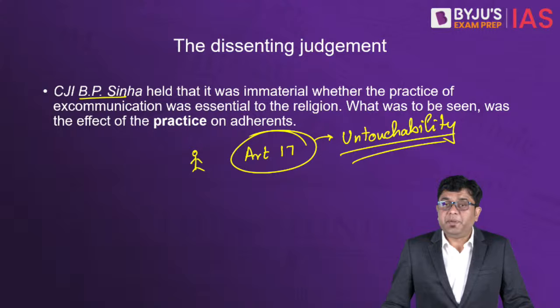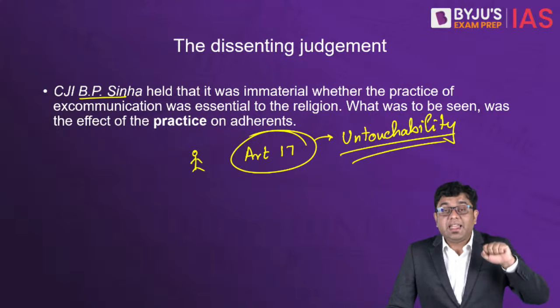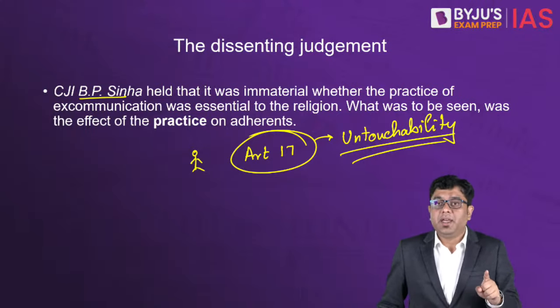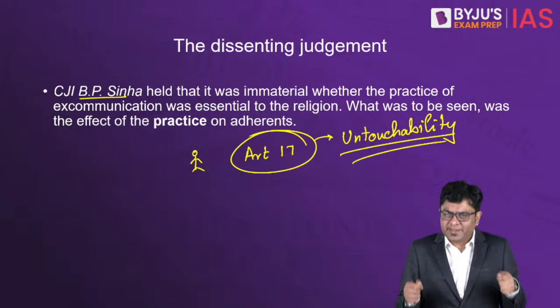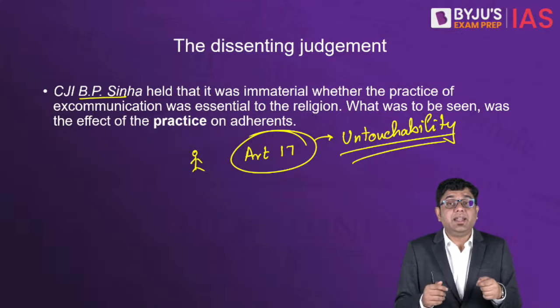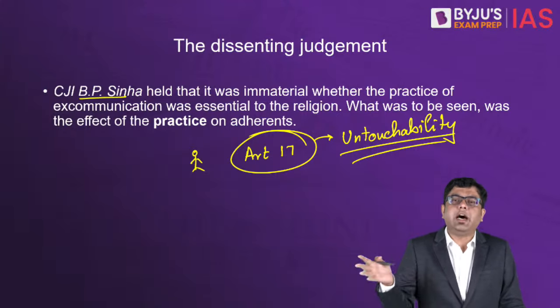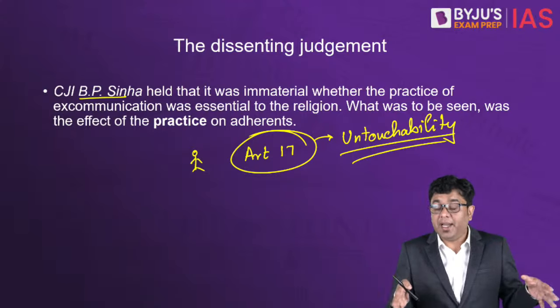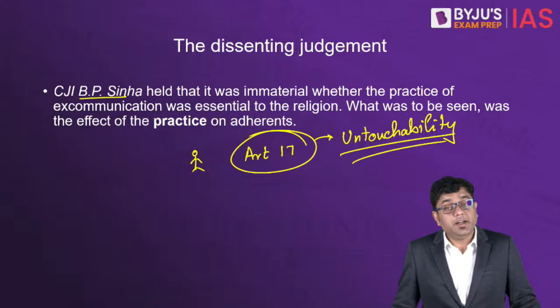So, as per B.P. Sinha, it was argued that, look, you are basically treating an individual and taking that individual on the verge of basically dealing with untouchability, and at the same time, that individual's right to life is not only being able to breathe in and breathe out, it is also being able to live with a certain amount of dignity. So that dignity is also hampered when you have that individual being excommunicated without any head or tail. So if you give that much right to the head of the organization, that is the Dai, if the Dai is given that much amount of power, then it infringes on the individual rights.